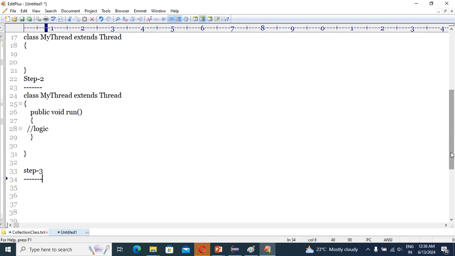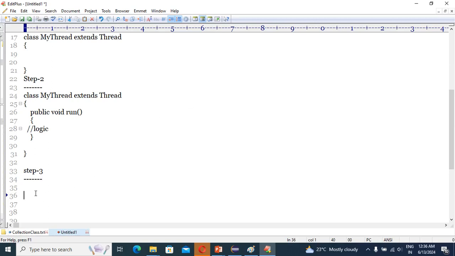So guys, what is the third point? Once the thread is ready with the logic, we can instantiate the thread class, right? Yes or no? How, guys?